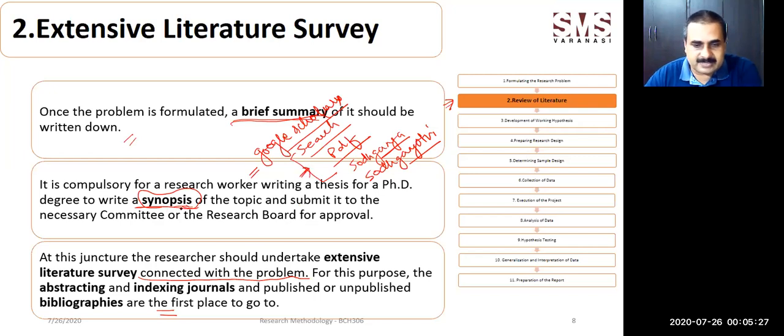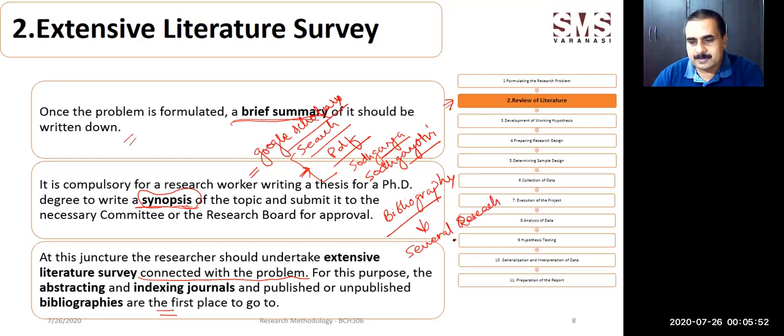Now, my suggestion would be, if you have reached a particular research paper and you are not able to reach the next research paper, always try to go through the bibliography section. In the bibliography, you'll see several research papers, and through those research papers you can start doing your extensive literature survey.